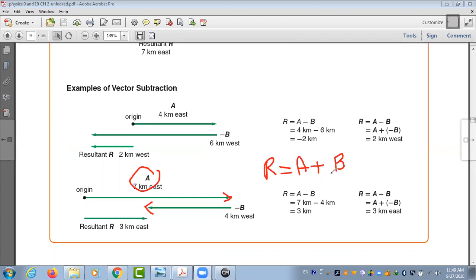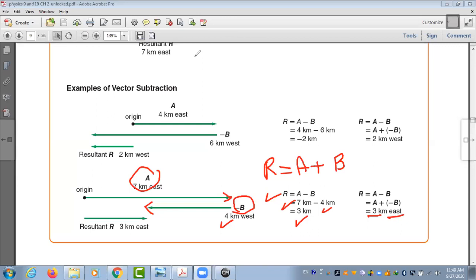But B is to the left, so we have to change to R equals A minus B. They stay in the same axis, moving in x-axis. So you replace A by 7, and B by 4. So 7 minus 4 is equal to 3 kilometer, and you have to mention the direction. 3 kilometer east.